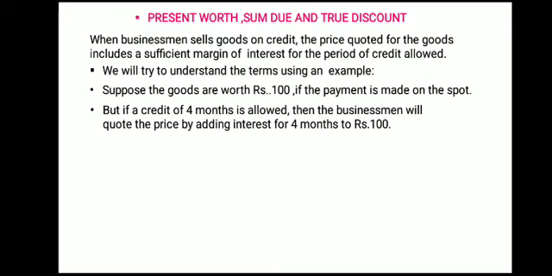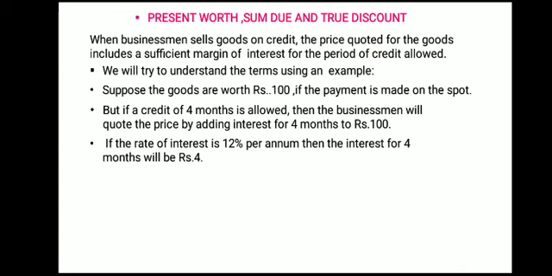So the buyer will have to pay interest on that 100 rupees for a credit of 4 months. That interest will be in terms of percentage. Suppose the rate of interest is 12% per annum, then the interest for 4 months will be 4 rupees.